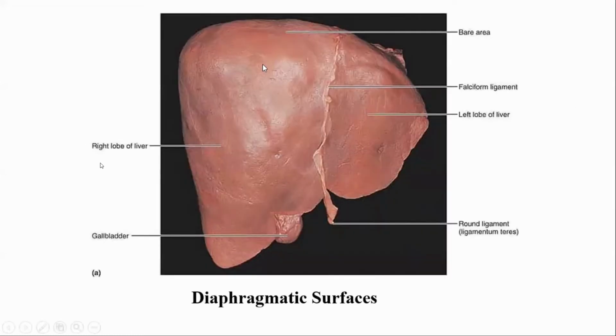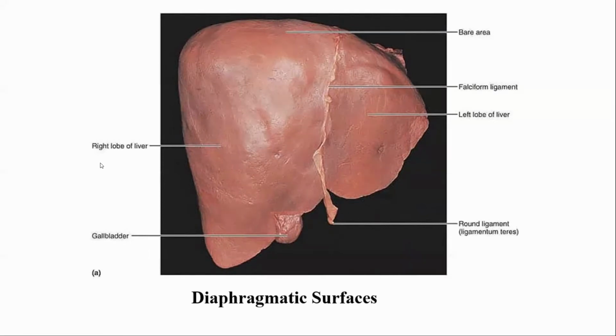So this is the diaphragmatic surface of the liver, and this is the bare area of the liver. This is the small part on the superior surface of the liver, that is the bare area which is devoid of peritoneum or which is not covered by the peritoneum. There is reflection of the peritoneum from this side because this part is directly attached with the diaphragm.